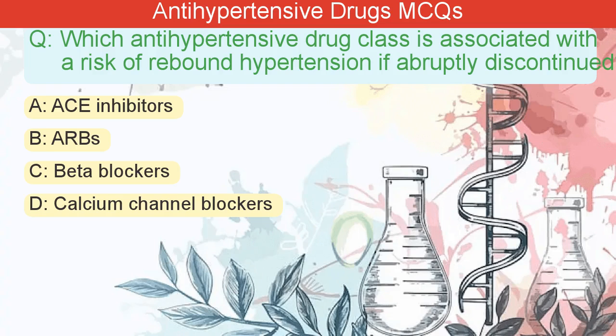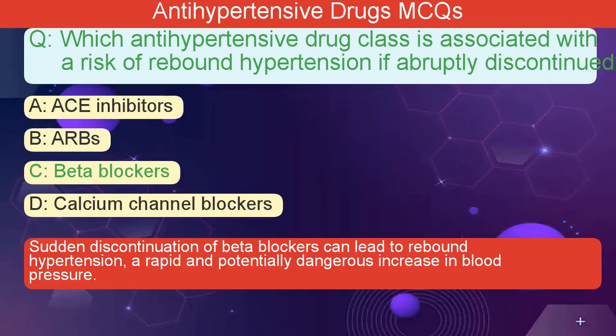Which antihypertensive drug class is associated with a risk of rebound hypertension if abruptly discontinued? A. ACE inhibitors. B. ARBs. C. Beta blockers. D. Calcium channel blockers. The correct answer is C. Sudden discontinuation of beta blockers can lead to rebound hypertension, a rapid and potentially dangerous increase in blood pressure.